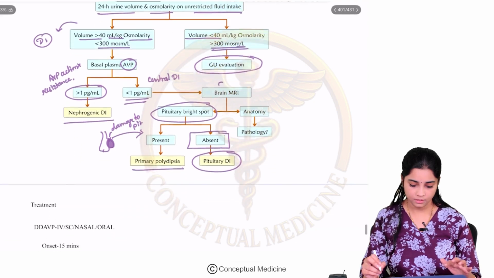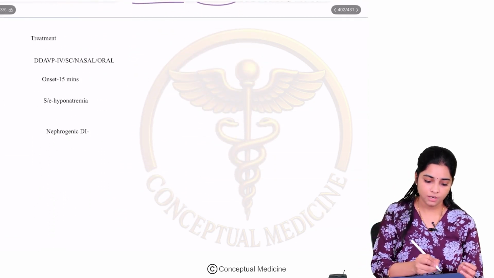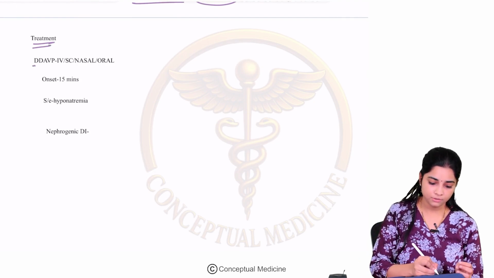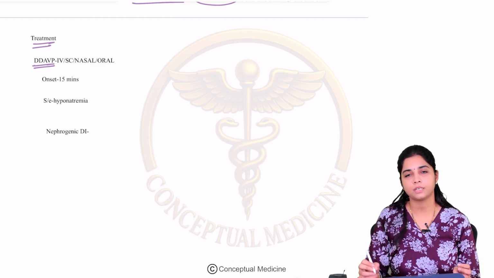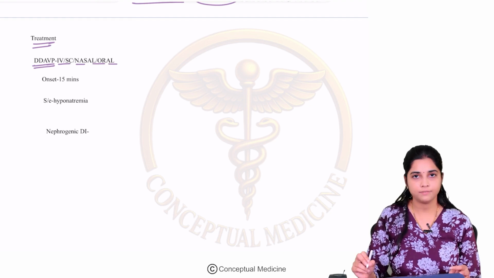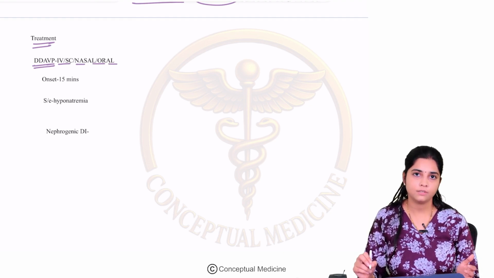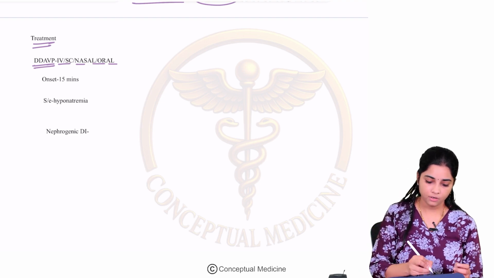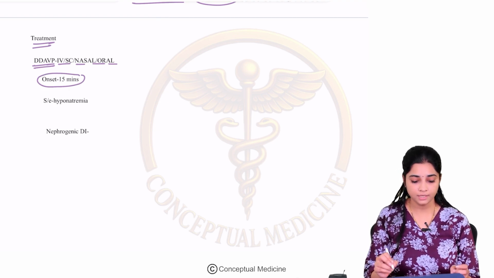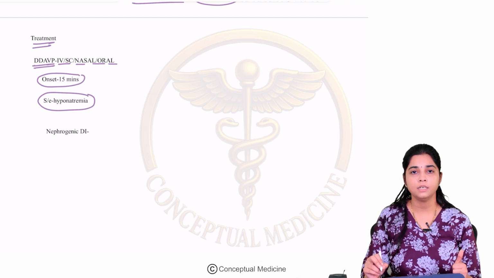Okay, fine. Now let us go on to the treatment. So how do you treat your diabetes insipidus? It is because of vasopressin deficiency, so you give your DDAVP, which is nothing but your vasopressin. You give it IV, SC, nasal or oral. It's available in multiple formulations. What we usually give is the nasal preparation. Onset is within 15 minutes. The only side effect which you have to worry about is probably hypernatremia, but it is a rare side effect.